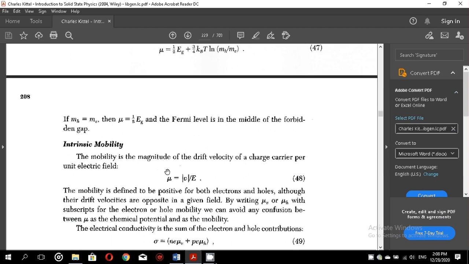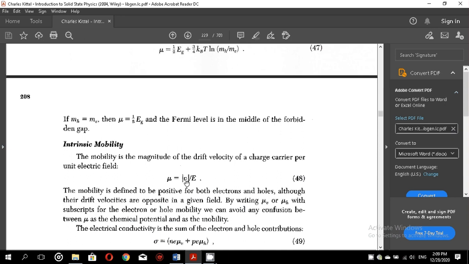When we apply an electric field, this electric field accelerates the charge carriers, whether they are electrons or holes, and we have a term mu, which is the mobility. Now this mu must not be confused with the earlier mu, so we will write the earlier mu, which was the chemical potential, as epsilon F from now on, and we will write mu to represent the mobility. Mobility is defined by equation 48.